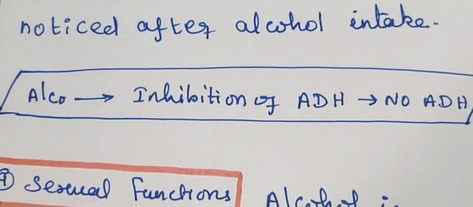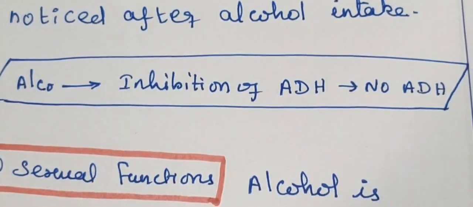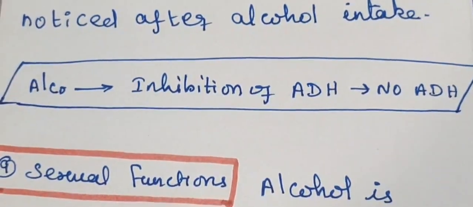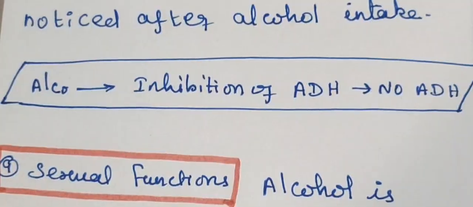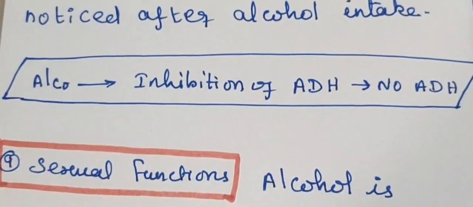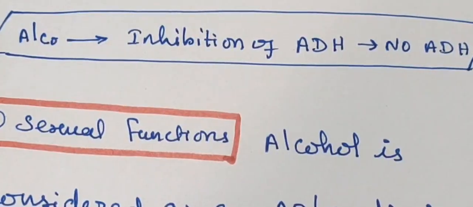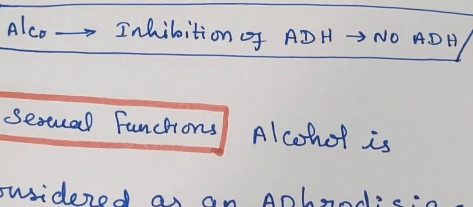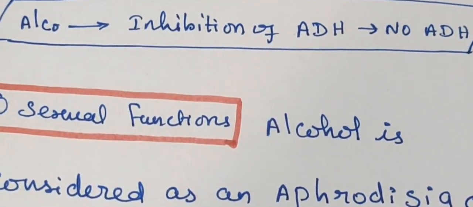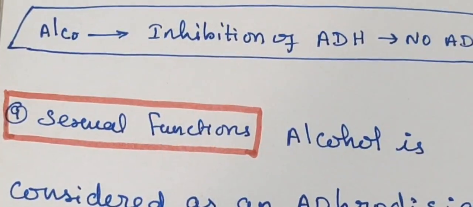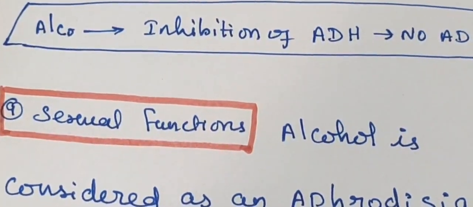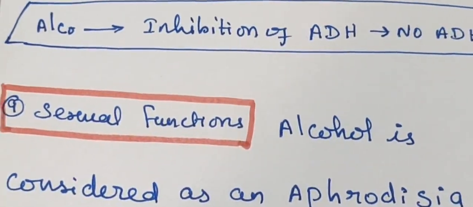So there is no water and sodium retention. Because of that inhibition of antidiuretic hormone, it will lead to diuresis.